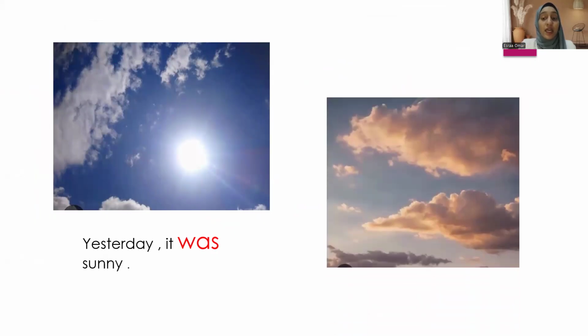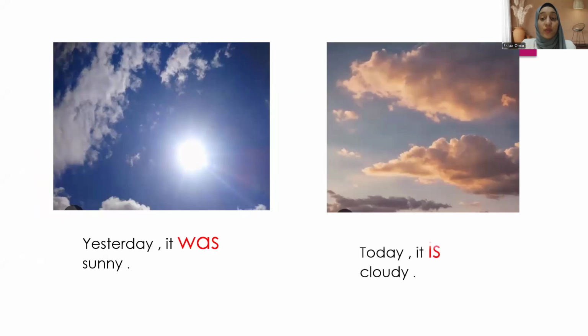Okay, so what about this picture? We can say yesterday it was sunny. It was sunny. But in this picture, we can say today is cloudy. Cloudy. So when we want to describe something in the past, we use was, and if we want to describe something in the present, we use is.